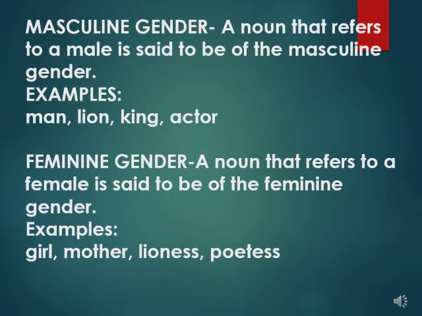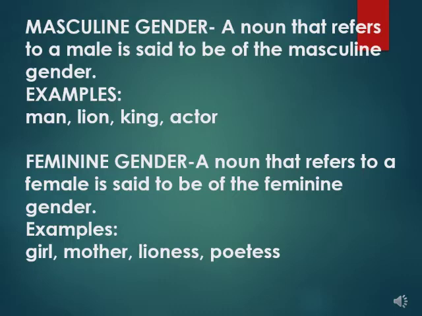Masculine gender. A noun that refers to a male is said to be of the masculine gender. This means the names of all male persons or animals come under this category. Examples are given here: man, lion, king, and actor. Here, man, king, and actor are persons, and lion is an animal.